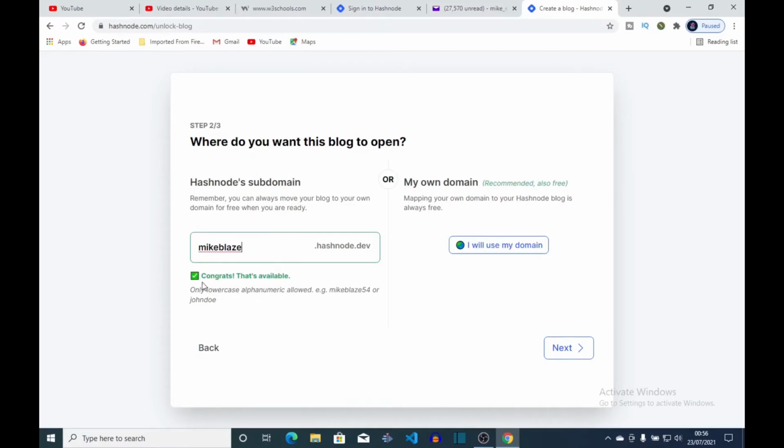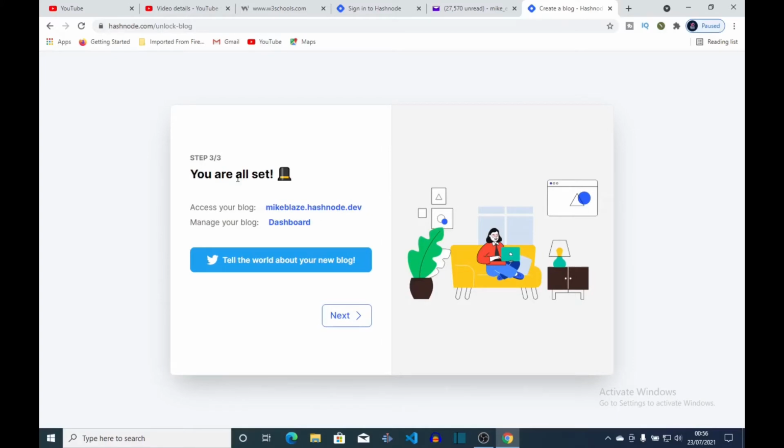Okay, so you see here it says congrats, that's available. So it's gonna be myblaze.hashnode.dev. Okay, it says you are all set, so it's ready. So access your blog. This is gonna be my blog, so I can give this to anybody. You can read my post at myblaze.hashnode.dev. So let's go next.